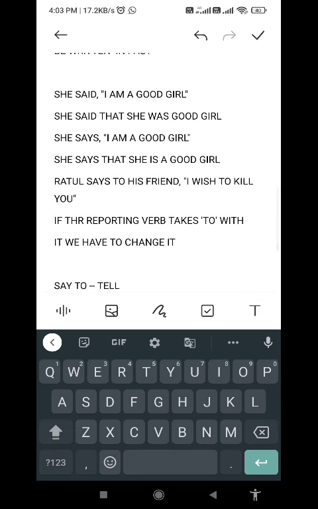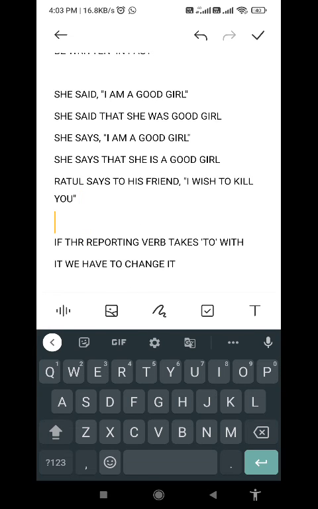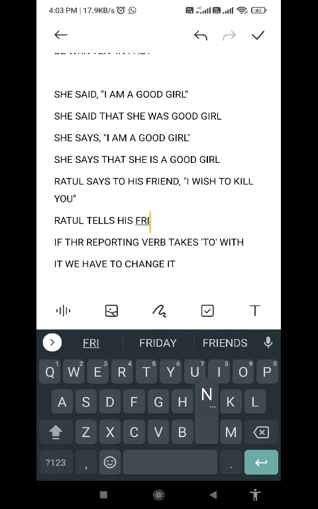It was written that Ratul says to his friend, "I wish to kill you." Now, what will be its answer? Ratul says to will be omitted, and in its place we have to write tells his friend. Now, here friend is a common noun. It might be a boy or a girl, whoever you prefer.